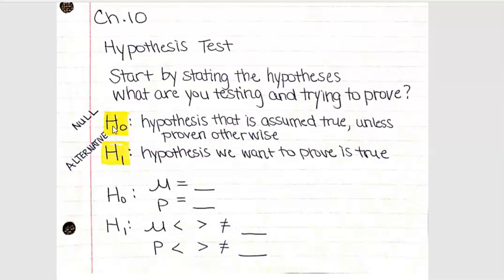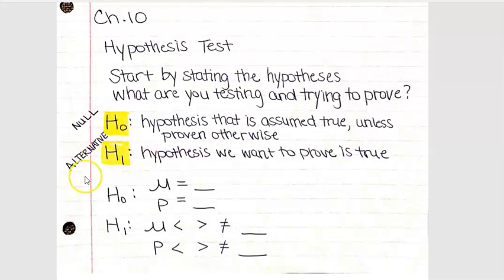Like, we assume normal human body temperature is 98.6. So maybe you're trying to see, is that really true or not? You would start out with, I'm assuming that the mean body temperature is 98.6, and then I'm going to collect data and see if I can prove otherwise, right?